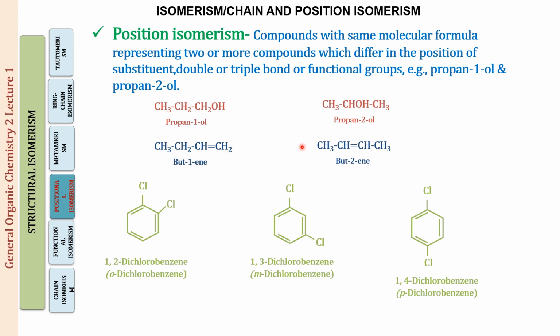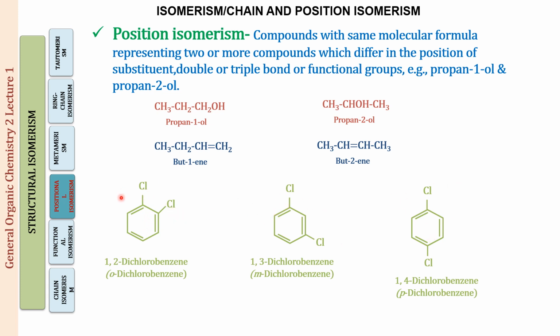Similarly, but-1-ene and but-2-ene, they are position isomers because here the position of the double bond is varying. Right. Next, let us see these aromatic compounds now. So we have two chlorines at different positions in these three structures, right? So this is 1,2-dichlorobenzene or ortho-dichlorobenzene. This is 1,3-dichlorobenzene or meta-dichlorobenzene, and this is 1,4-dichlorobenzene or para-dichlorobenzene.